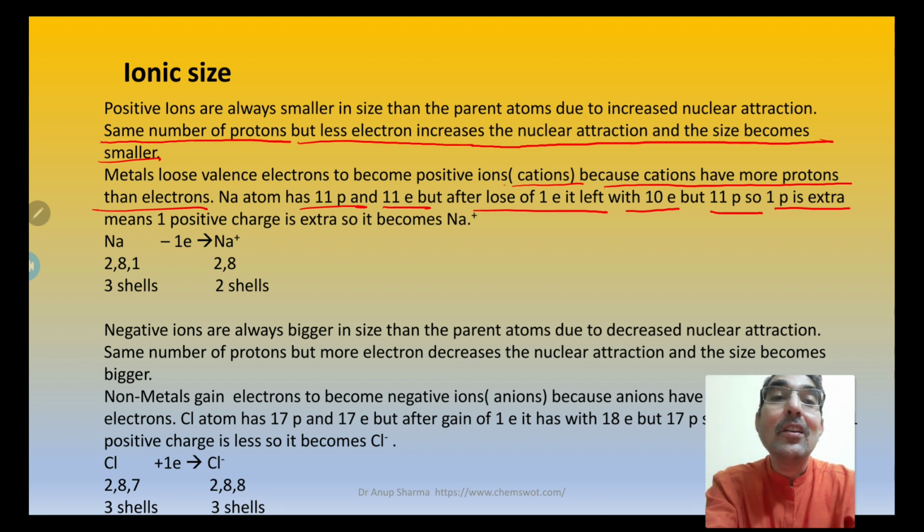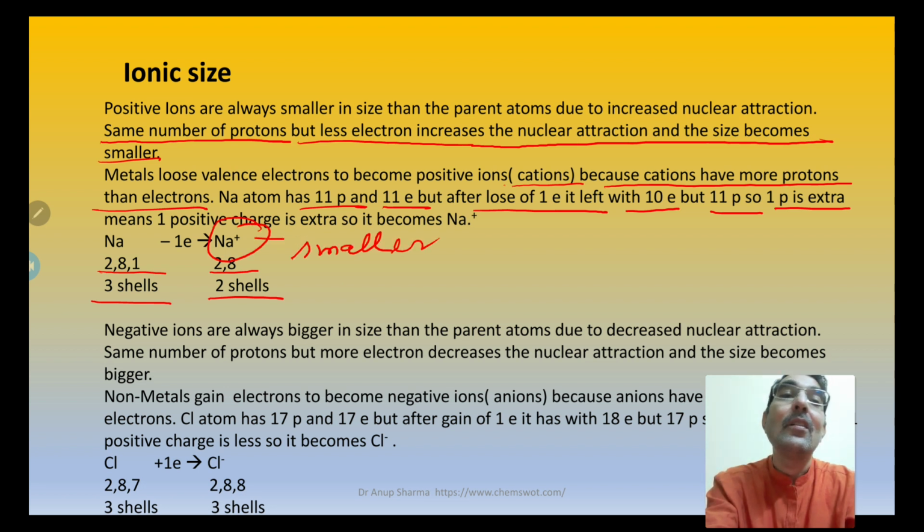So here 10 electrons and 11 protons, 2,8,1 and 2,8. Here there were 3 shells, now there are 2 shells. So which one is smaller? This one is smaller. That means cations are always smaller than the parent atom, because the parent atom is bigger with more electrons, while the positive ion, that means the cation, has fewer electrons, so there is more nuclear attraction.